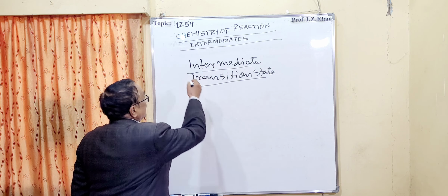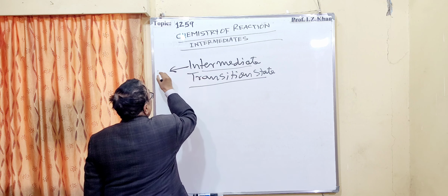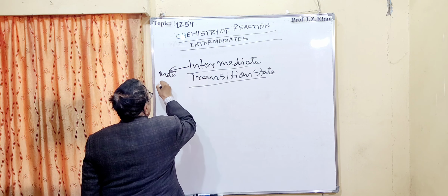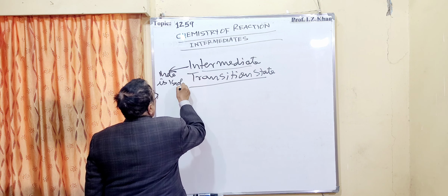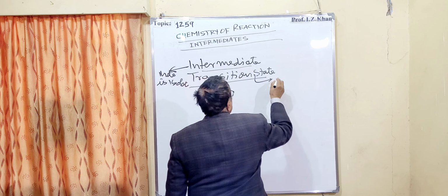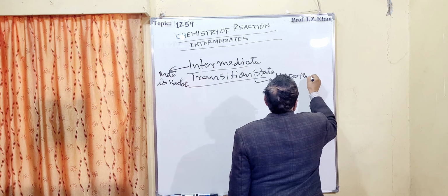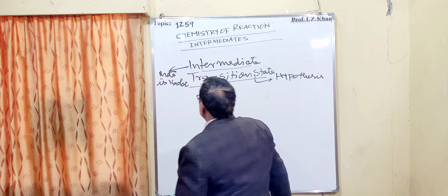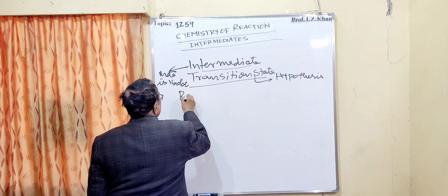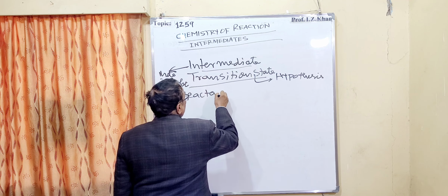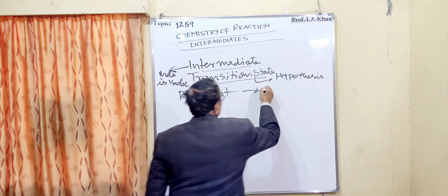In this intermediate, I have already told you that the material is isolated, and the transition state is a hypothesis. And when one is the reactant, you then get the product.